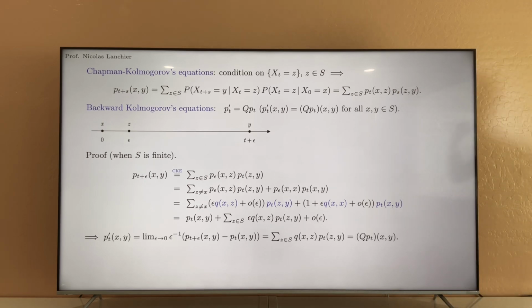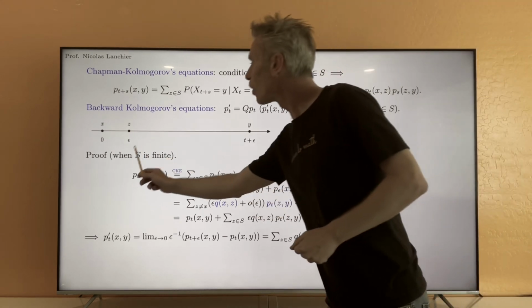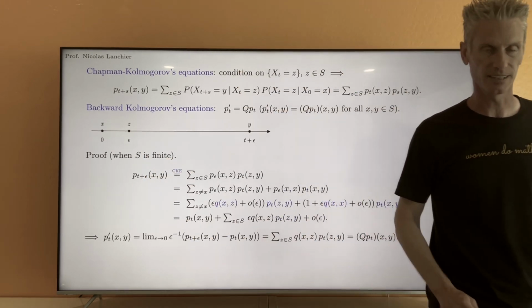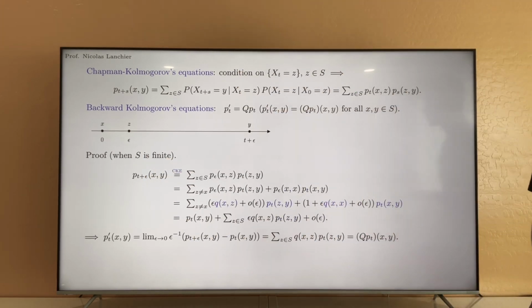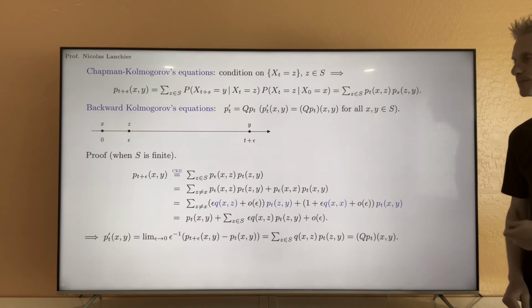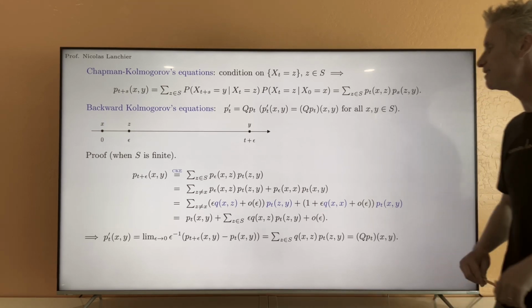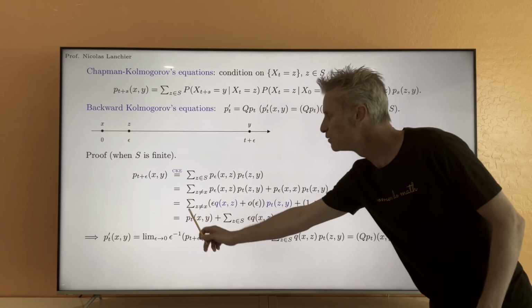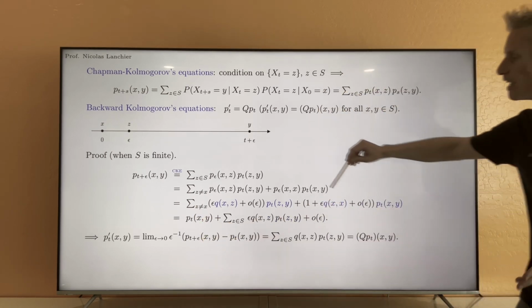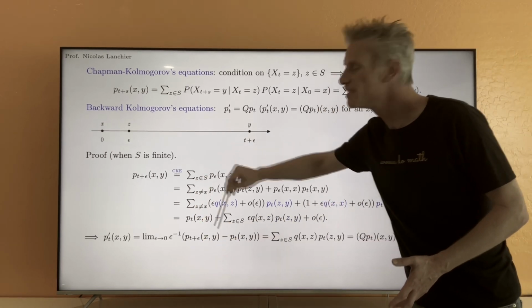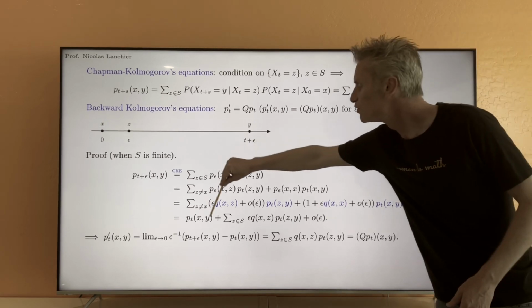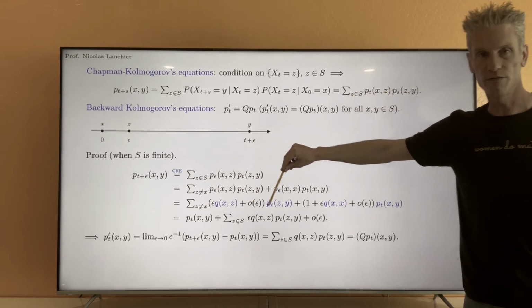Now, I specified at the beginning that we only prove the result when S is finite. And it's not obvious where we use the fact that S is finite. We use it to go from this step to this step. Here you see that we have a sum over all z different from x of a term with a little o of epsilon.